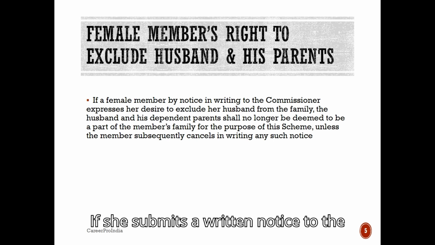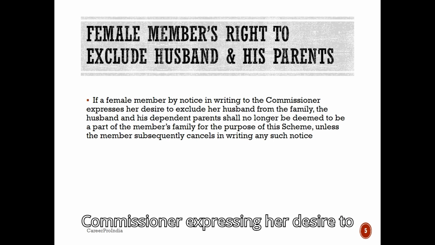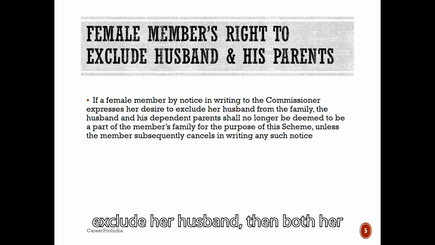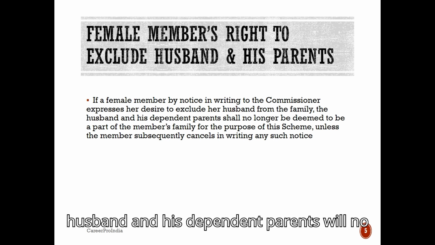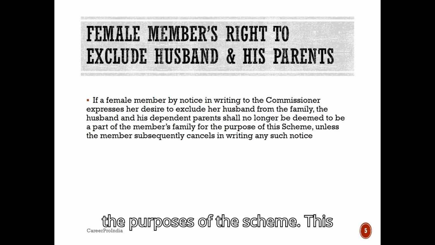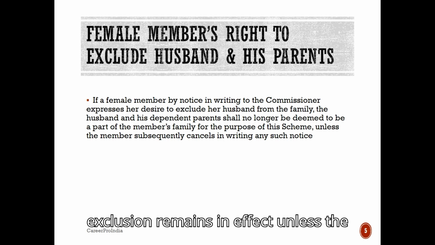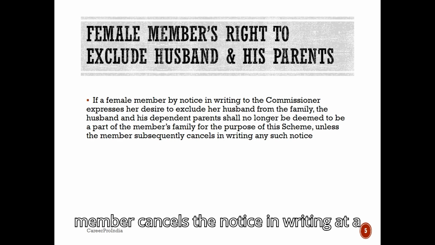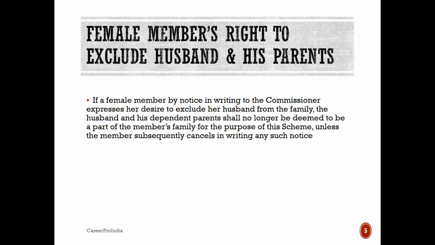If she submits a written notice to the Commissioner expressing her desire to exclude her husband, then both her husband and his dependent parents will no longer be considered part of her family for the purposes of the scheme. This exclusion remains in effect unless the member cancels the notice in writing at a later time.